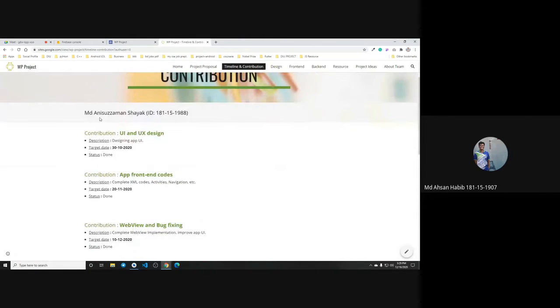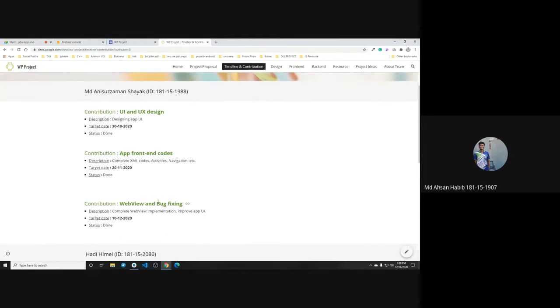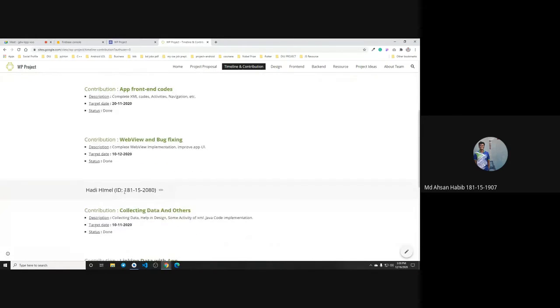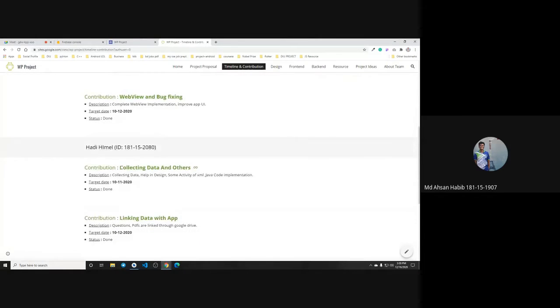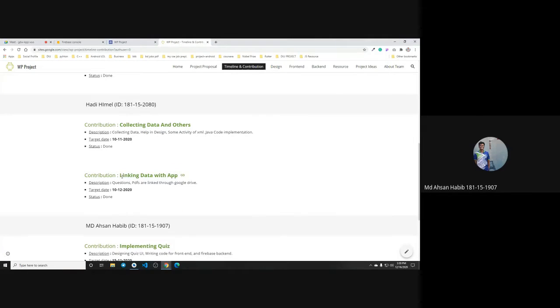So here you can see that Anisuzzaman Shayak, whose ID is 1988, has contributed the UI and UX design, app front-end code, and some of the bug fixing and web view in our project. And Abdul Hadi Himel contributed in collecting data and others, like help in the design, some activity of XML, and Java code implementation, and he linked up the data with the app, like questions and PDFs are linked through the Google Drive.